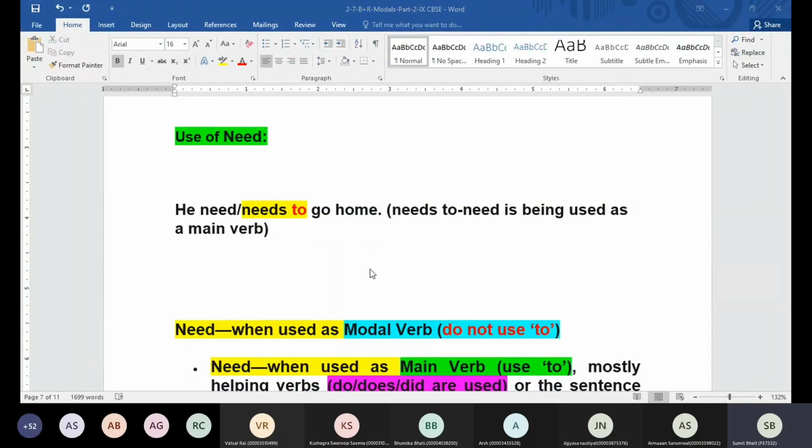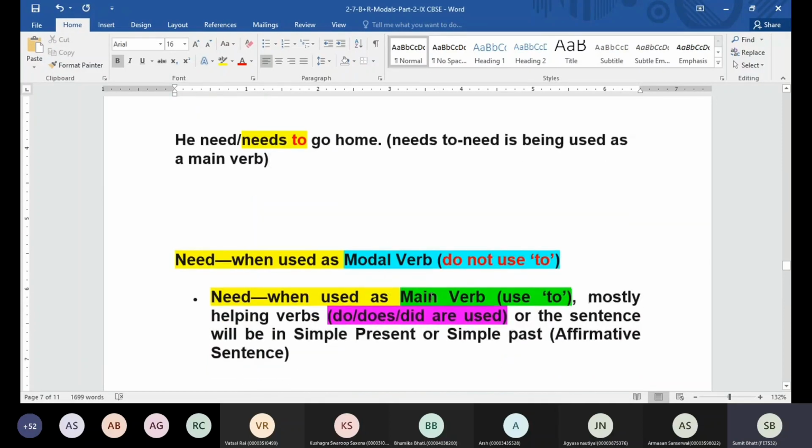Now in which type of sentences will it act as a main verb? So remember, if we are talking about simple present tense and simple past tense, affirmative sentence, in that case, need always acts as a main verb. It does not act as a modal verb, but in affirmative sentence only. And when you are turning the sentence negative, if you are using the words do, does, did, in that case, the word need is going to become a main verb. For example, is this clear, everyone? He needs to go home. Why is it going to be he needs to go home?